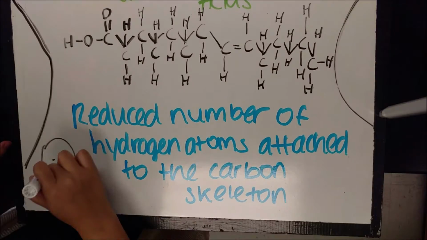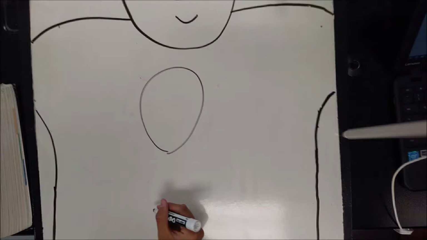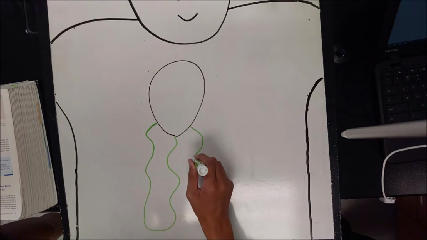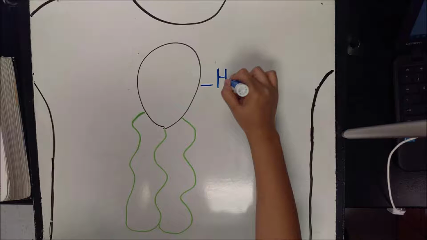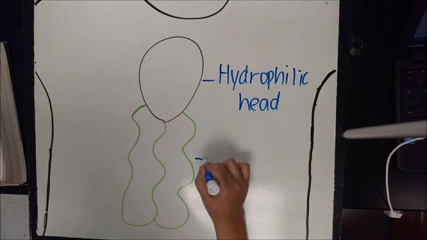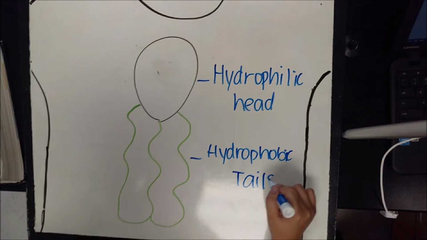A fatty acid is a long chain of hydrocarbon molecules containing a carboxylic acid. A phospholipid is a lipid made up of glycerol joined by two fatty acids and a phosphate group. The hydrocarbon chains of the fatty acids act as nonpolar hydrophobic tails, while the rest of the molecule acts as a polar hydrophilic head. Phospholipids form bilayers that function as biological membranes.